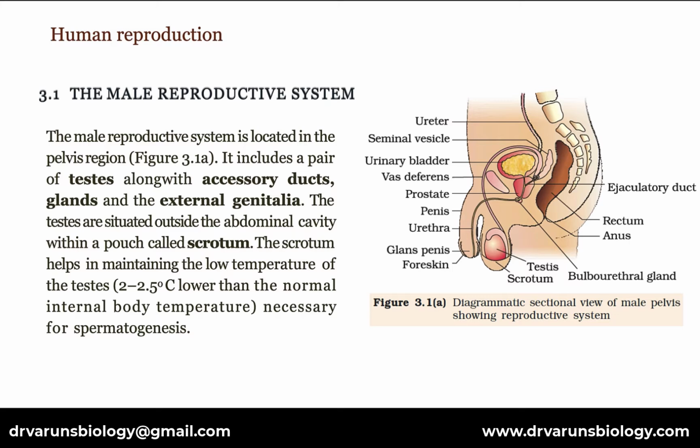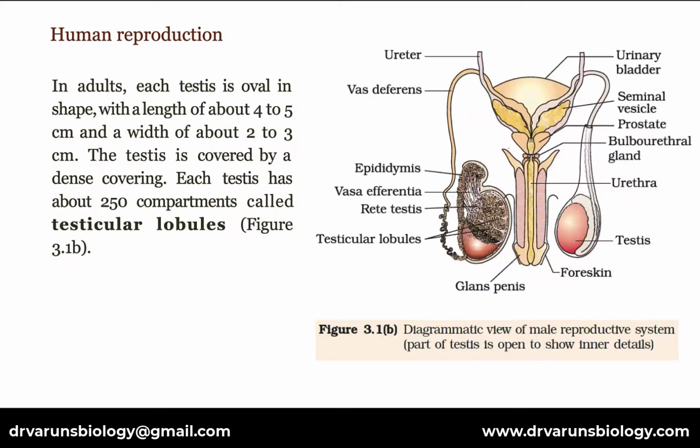The male reproductive system. The male reproductive system is located in the pelvis region. You can look at figure 3.1a adjacent here. It includes a pair of testes along with accessory ducts, glands, and the external genitalia. The testes are situated outside the abdominal cavity within a pouch called scrotum. The scrotum helps in maintaining the low temperature of testes, which is 2 to 2.5 degrees Celsius lower than the normal internal body temperature, necessary for spermatogenesis.